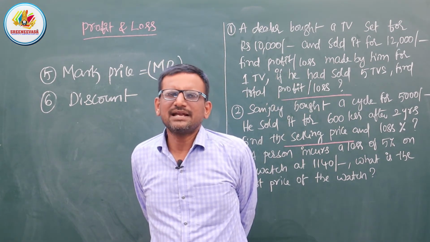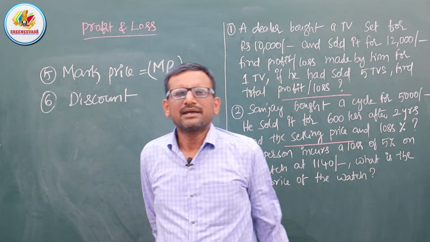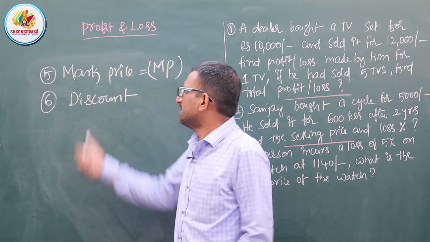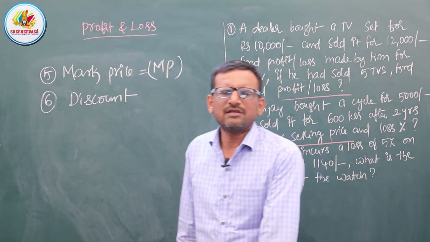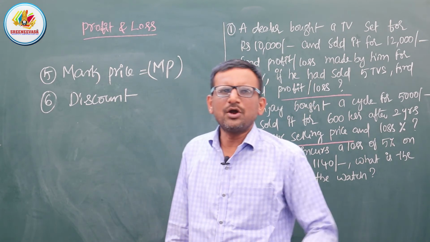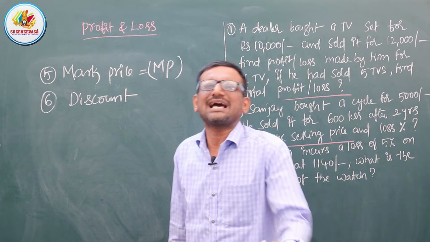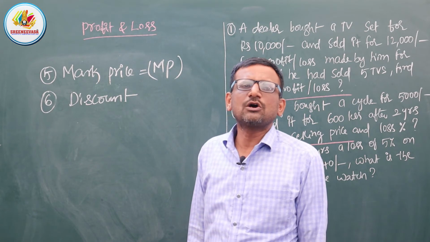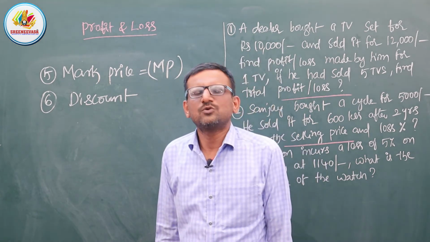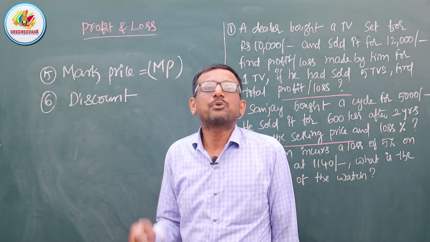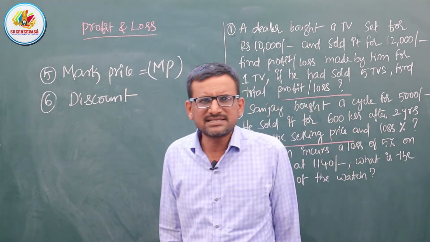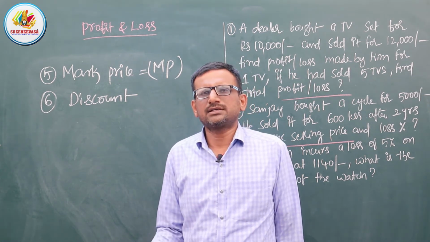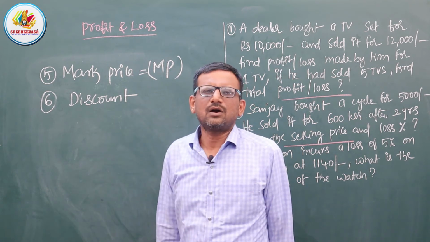Suppose the mark price is 100 rupees. If the mark price is 100 rupees, and I give such a product to the customer at 90 rupees, then I have given a discount of 10 rupees. So the amount printed on a product is called the mark price, and what we reduce from that is called the discount.